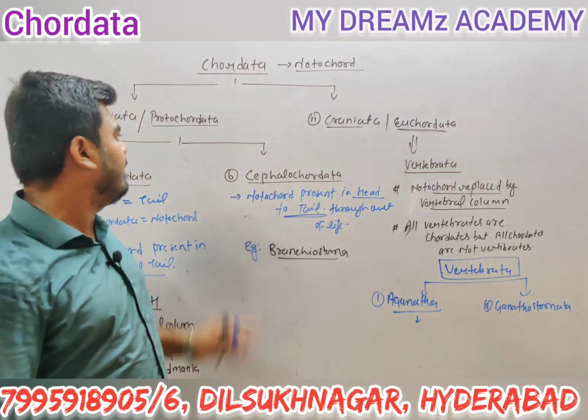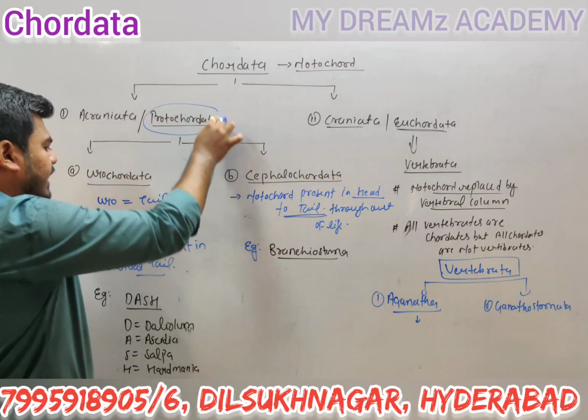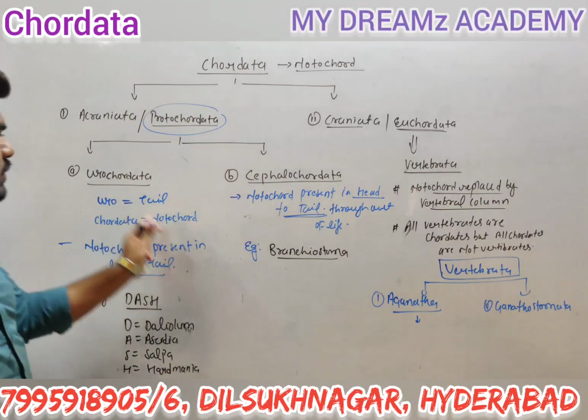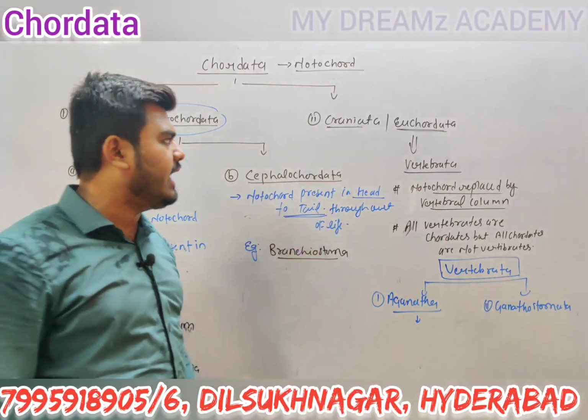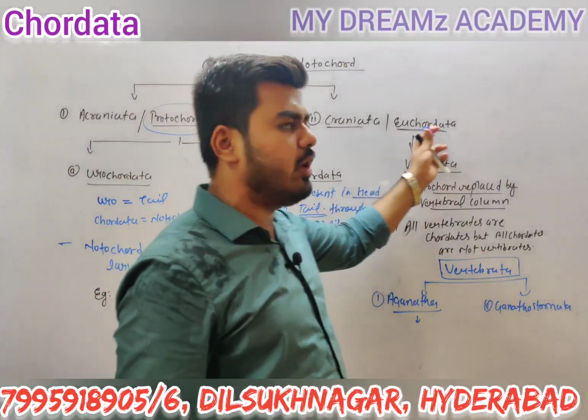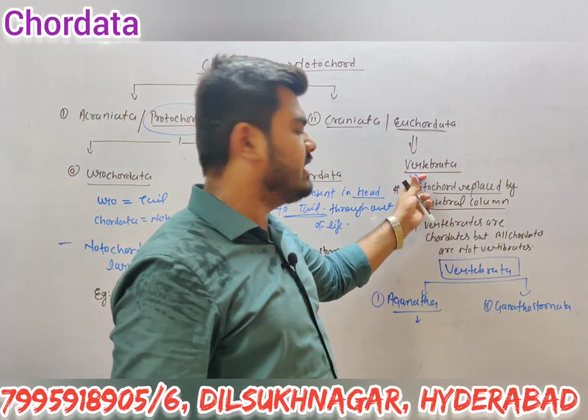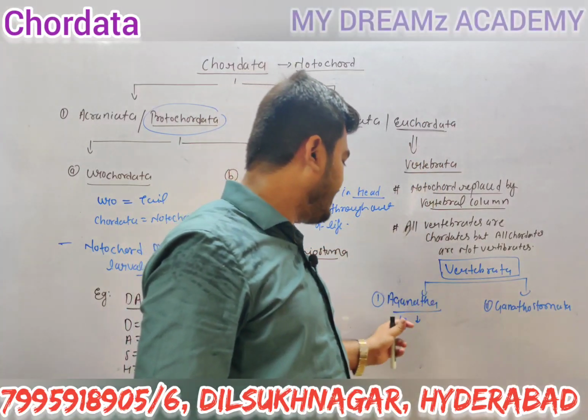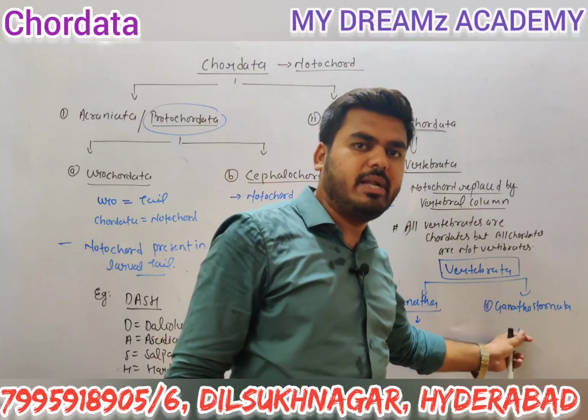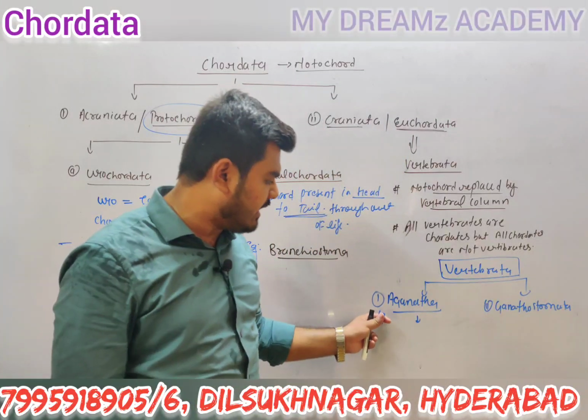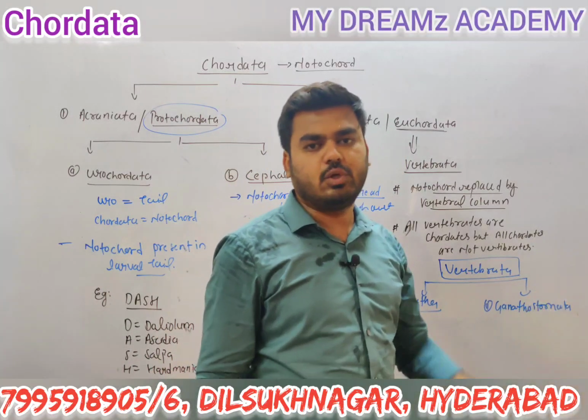So what I discussed: under the Protochordata are Urochordata as well as Cephalochordata. Second point is Craniata or Euchordata. Under the Euchordata is Vertebrata. Under the Vertebrata are Agnatha and Gnathostomata. So in the next video we'll discuss Agnatha as well as Gnathostomata.